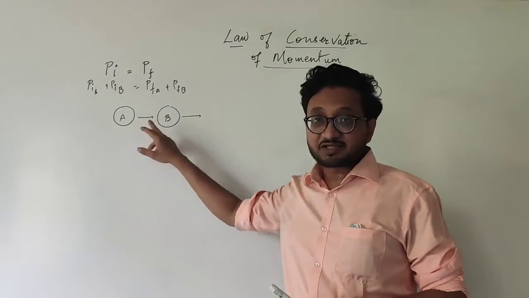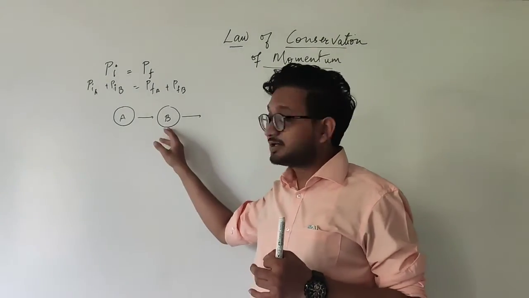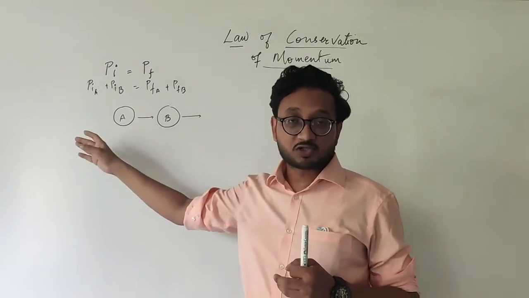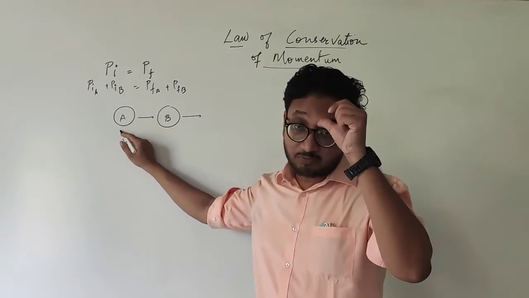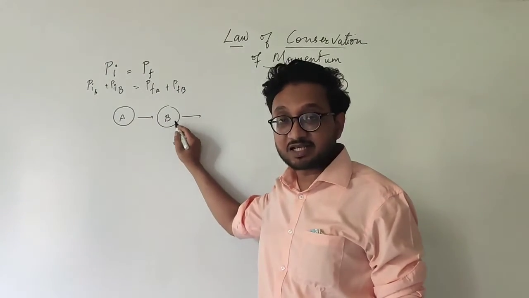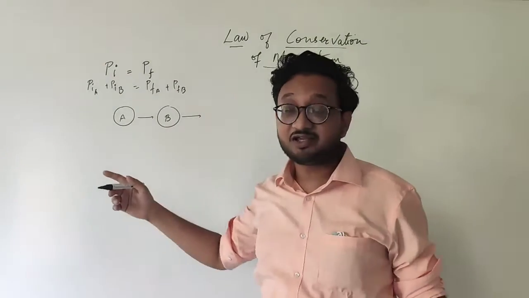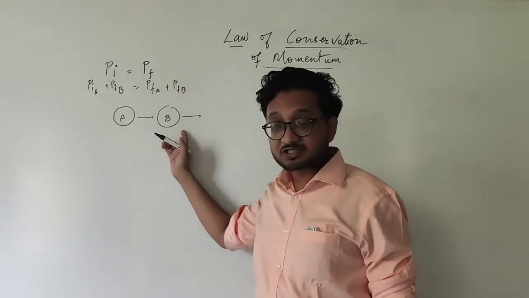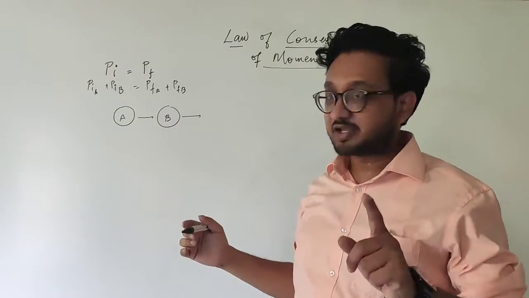When this object is striking this object, it is action from the third law of motion, and at the same point this object also applies the force on this one. So there is a reaction. When ball A applies the action, its velocity changes, and at the same point B also applies the reaction on A. Therefore its velocity decreases. So this velocity increases and this one decreases because of action and reaction.